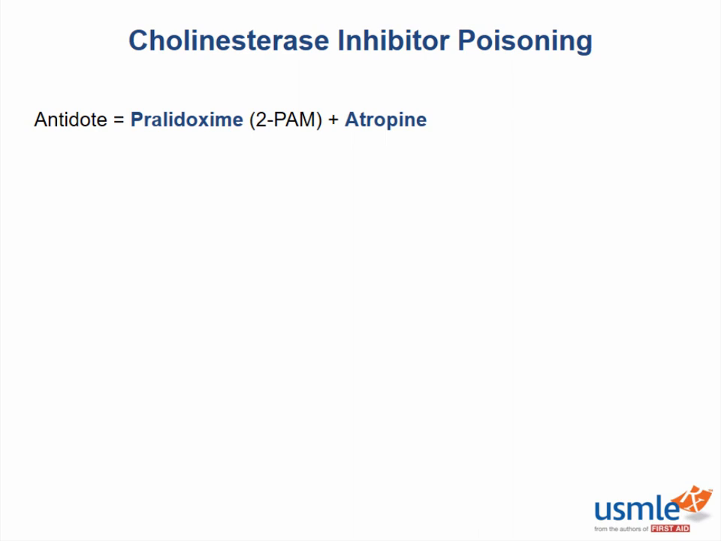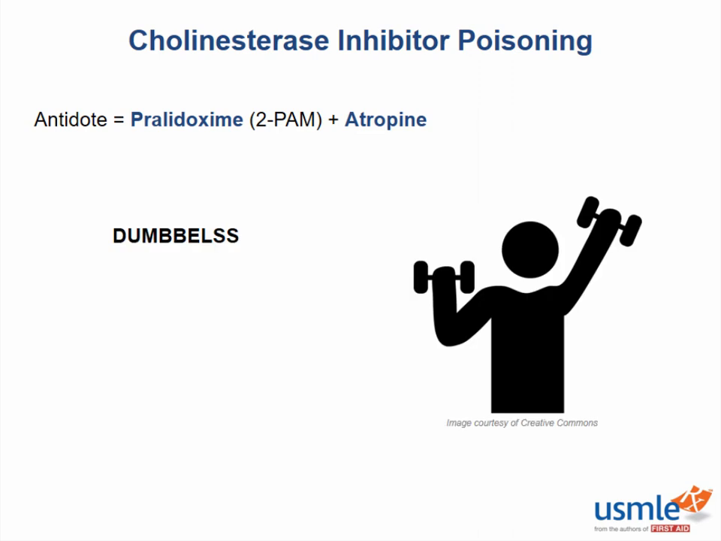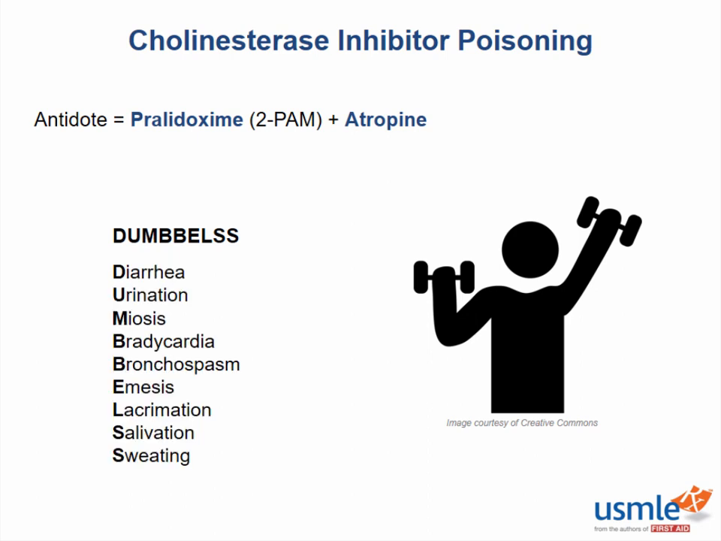A cool mnemonic to remember the signs of insecticide poisoning is DUMBBELLS. Basically, if a patient is poisoned, then they will be leaking everywhere and won't be able to see or breathe. D for diarrhea, U for urination, M for miosis, B for bradycardia, another B for bronchospasm, E for emesis, L for lacrimation, S for salivation, and the last S for sweating.